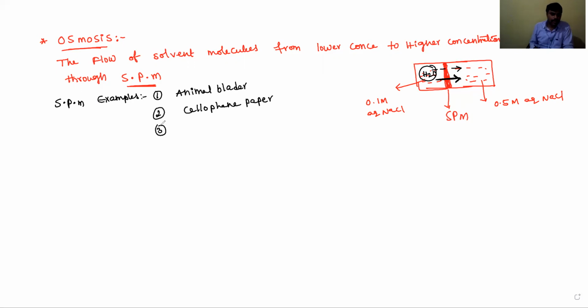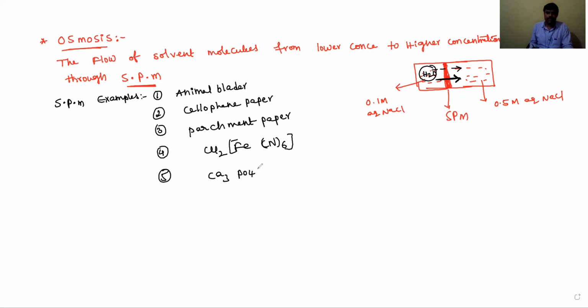Another one is parchment paper. And some inorganic materials, cupric ferrocyanide and calcium phosphate, Ca3(PO4)2. These are commonly used SPM, semi-permeable membranes.